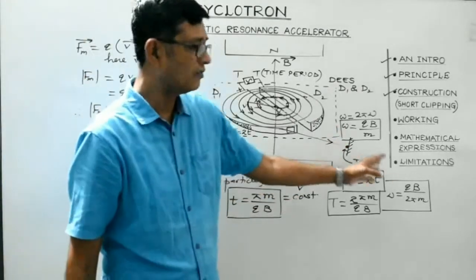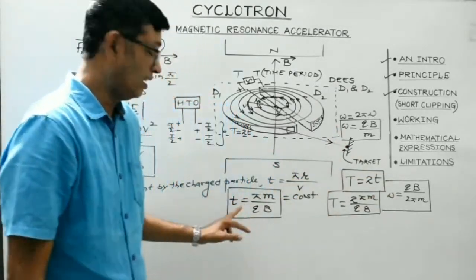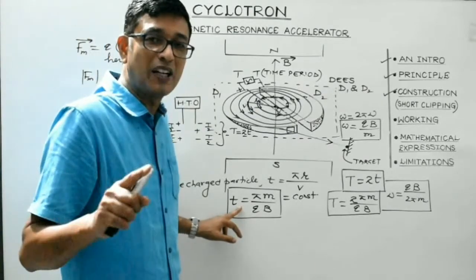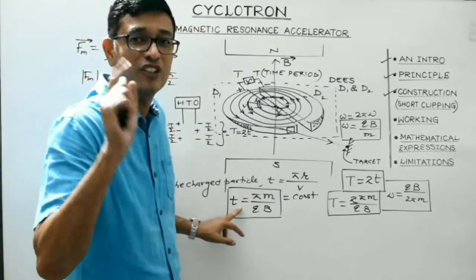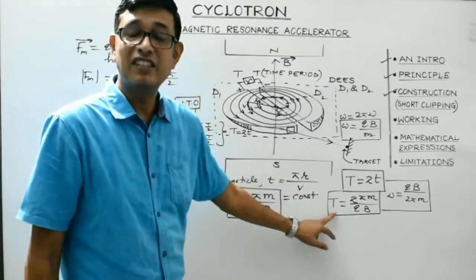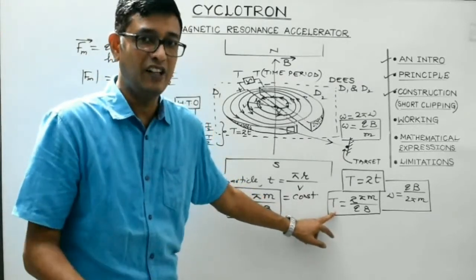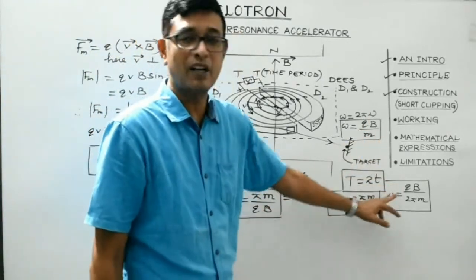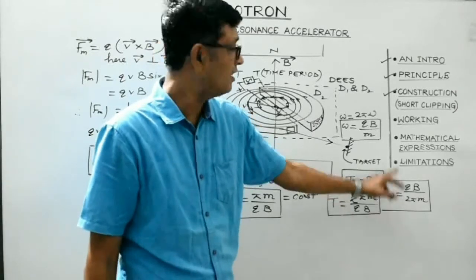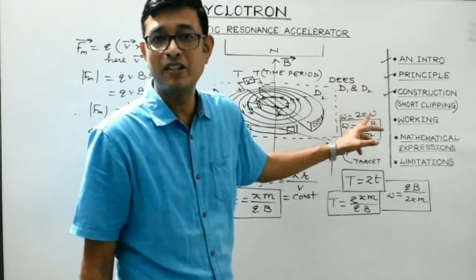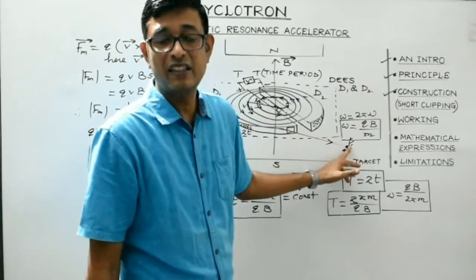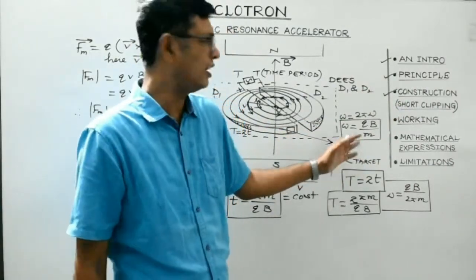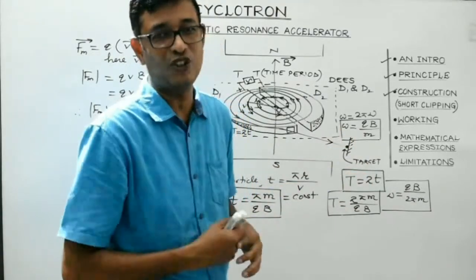So, students, these are some very, very important expressions. Again, I repeat, this is the expression for the time spent by a charged particle inside a D, and it is constant. This is the time period of the oscillating electric field, right? It is equal to twice small t. Reciprocal of time period gives us linear frequency, and angular frequency is 2 pi by capital T or 2 pi nu. This is the expression for the angular frequency of the oscillating electric field, or it is known as the angular frequency of the cyclotron, right?